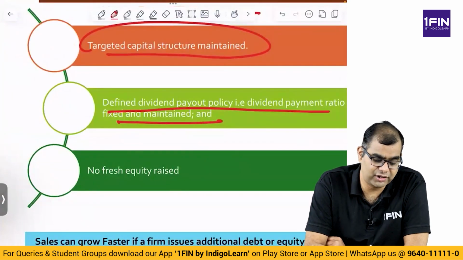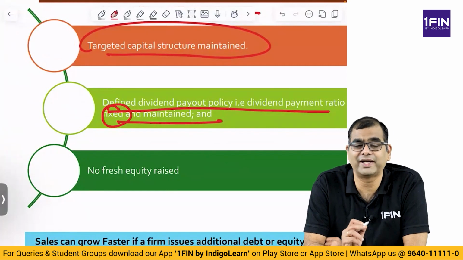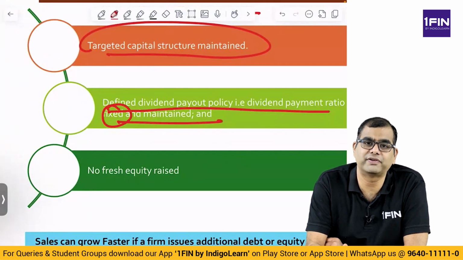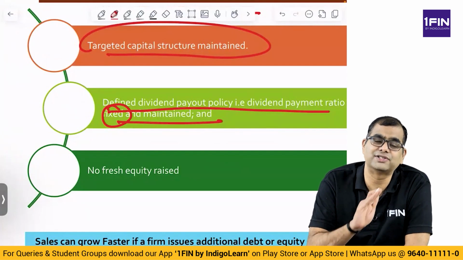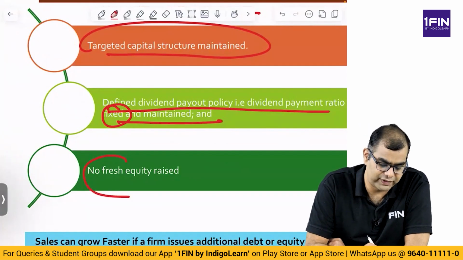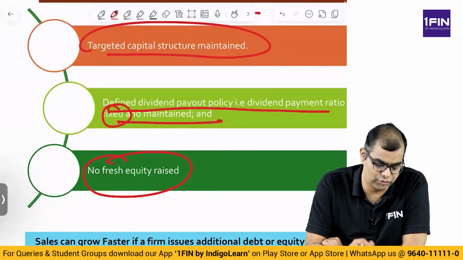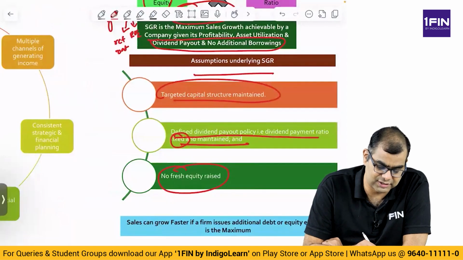Please note here we are not saying a fixed dividend policy. We are saying a variable dividend policy where the variable rate does not change. So you consistently pay 70% of your profits as dividend. It is a variable policy only, but the variable rate is fixed. Then no fresh equity is raised. Obviously, no borrowings are there. No change in capital structure, so no fresh equity. So these are the 3 assumptions underlying an SGR, sustainable growth rate.